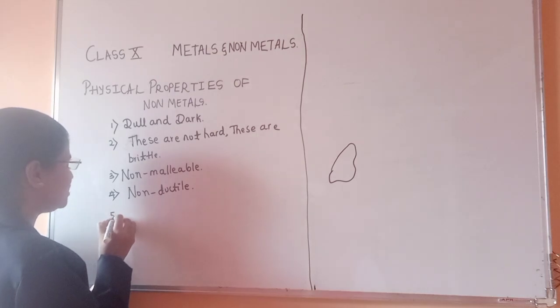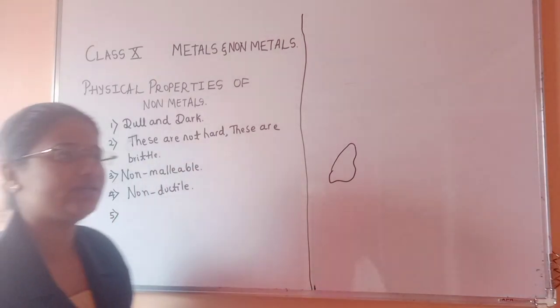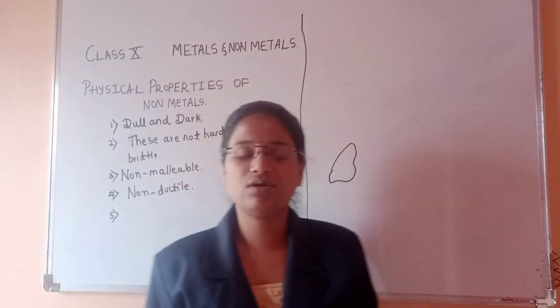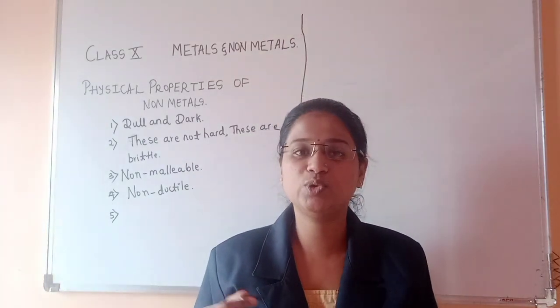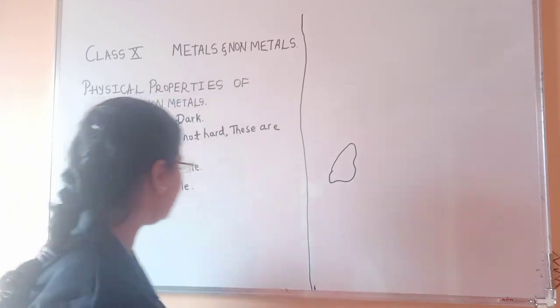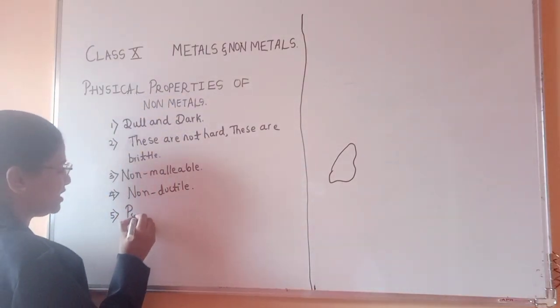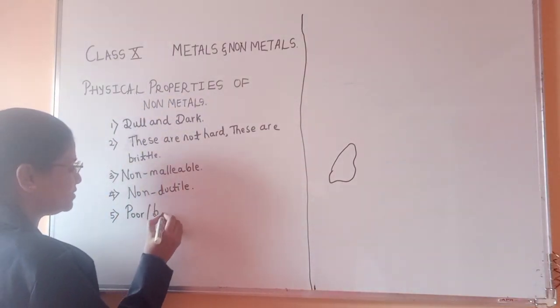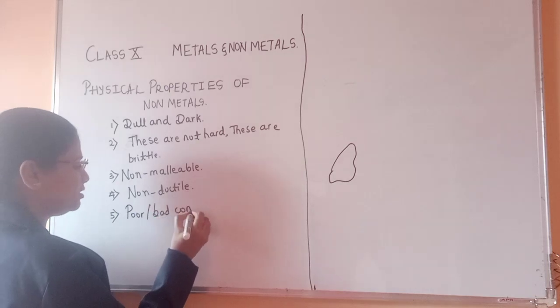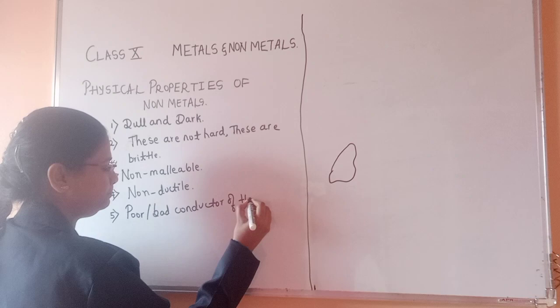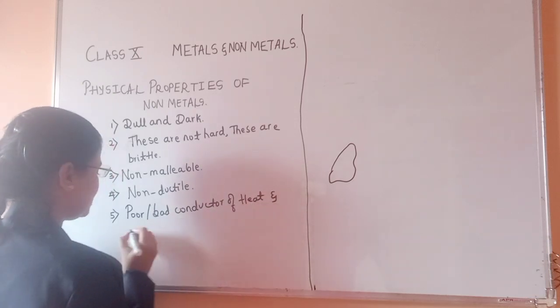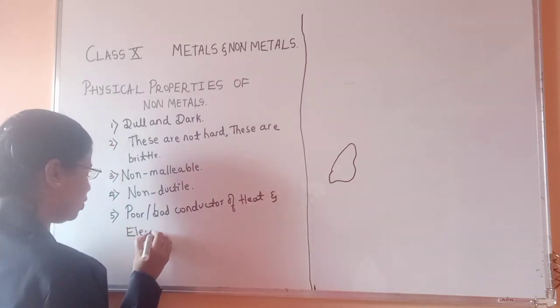The next one, these non-metals will not pass heat or electricity. So we can say that these are poor conductors of heat and electricity. So here we can say poor, or sometimes bad conductors of heat and electricity. So these are a few properties of non-metals.